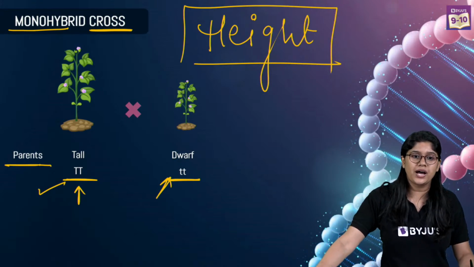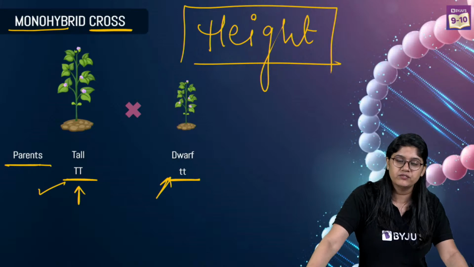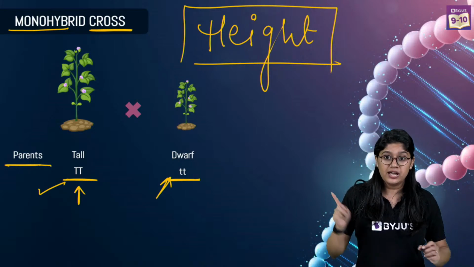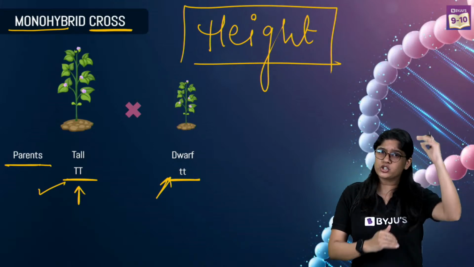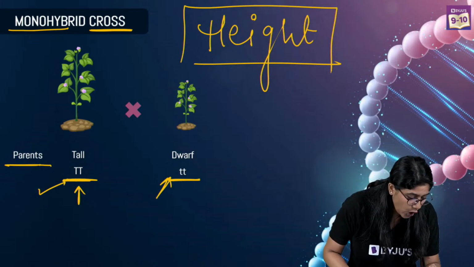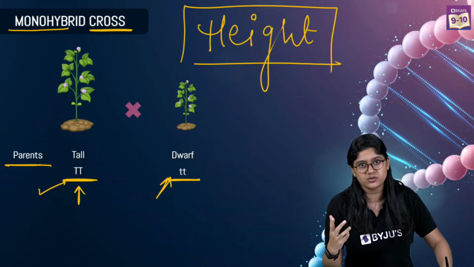Yes, so mono means one, and we are discussing only one trait over here. And the trait that we are discussing is the height. So a plant can be a tall plant or it can be a short plant, right? So the tall plant will be represented as capital T and capital T. These are the alphabets, right?